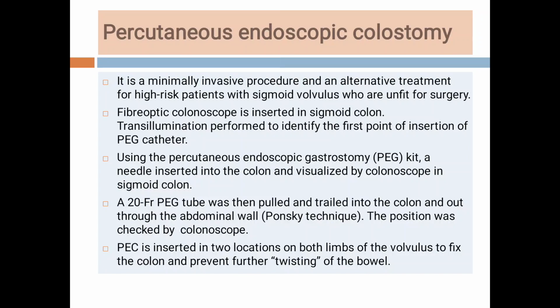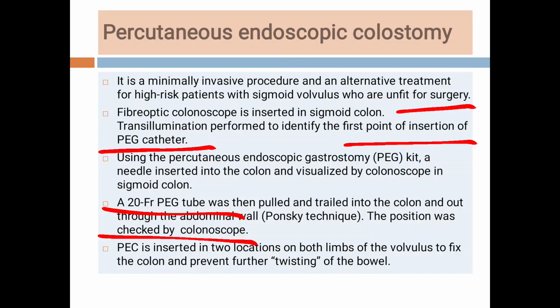Then other procedures are the percutaneous endoscopic colostomies. These are done in high risk patients who are unfit for surgery. What is done in these procedures? We do a colonoscopy, and under transillumination we fix the colon using a PEG catheter. PEG means percutaneous endoscopic gastrostomy catheter, and a 22 French tube is then pulled and drilled into the colon and through the abdominal wall. The tube acts as a colostomy. So it is a percutaneous endoscopic colostomy.